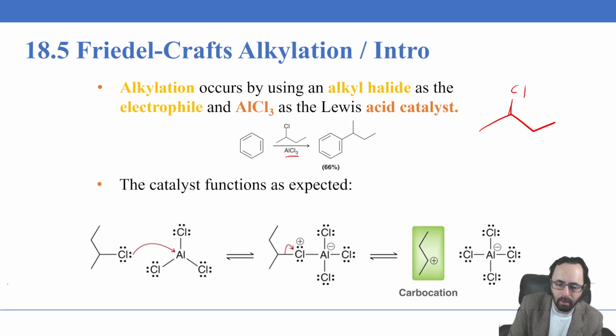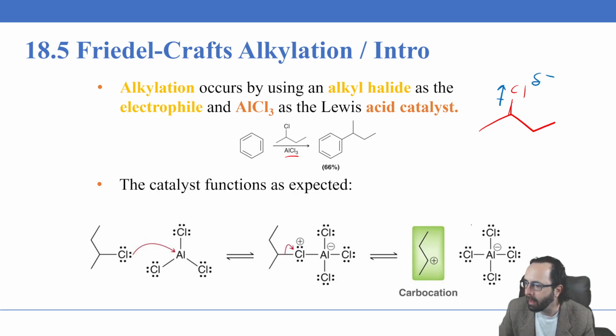Alkyl halides are already decent electrophiles, and this is because they have a polar bond here, and the electrons are pulled towards the halogen atom, making that halogen partially negative, and the carbon that it's attached to partially positive. However, even though these are pretty decent electrophiles, the benzene again isn't a great nucleophile, so we have to help this reaction along.